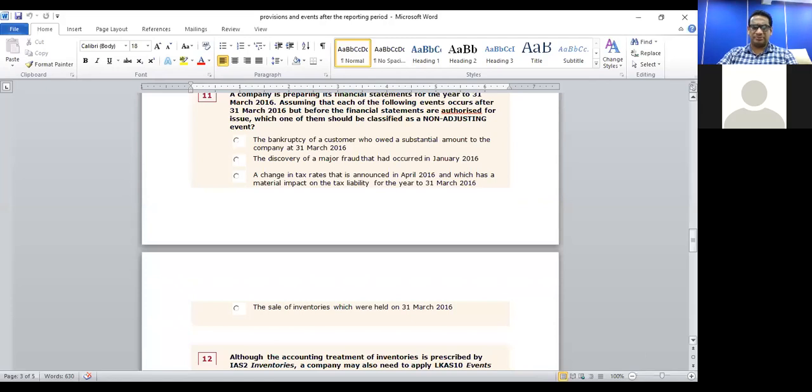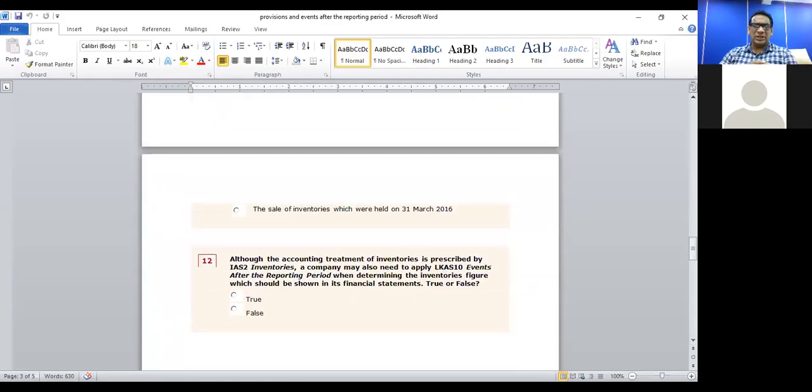Question number 12. Although the accounting treatment of inventories is prescribed by LKS2, okay? Last week we learned LKS2, the international standard is IAS2. Although the accounting treatment of inventories is prescribed by IAS2 inventories, the company may also need to apply LKS10 events after the reporting period when determining inventory figures, which should be shown in the financial statements. True or false?